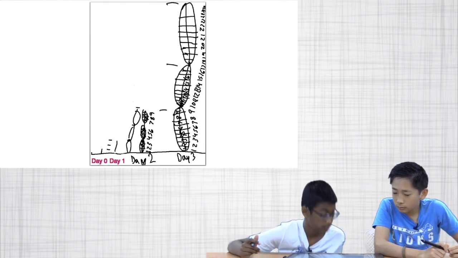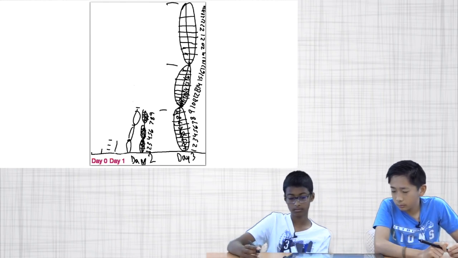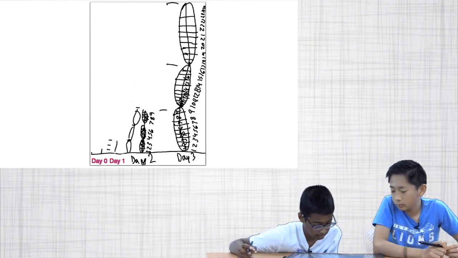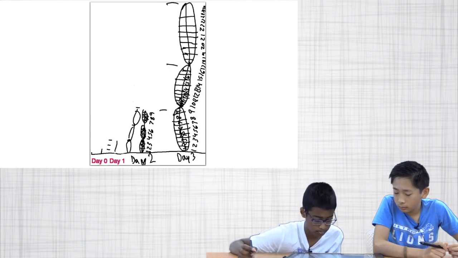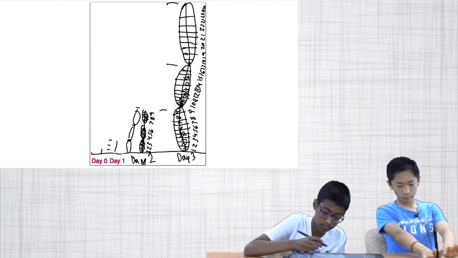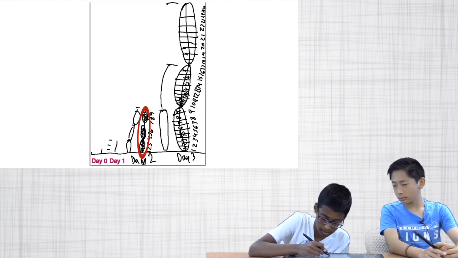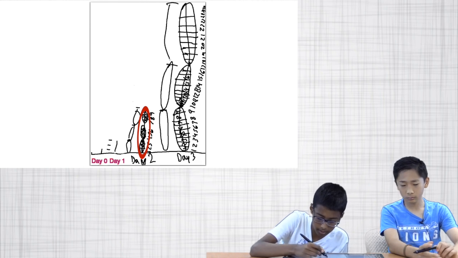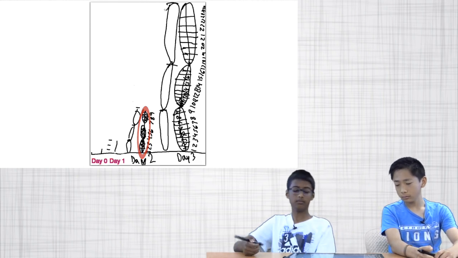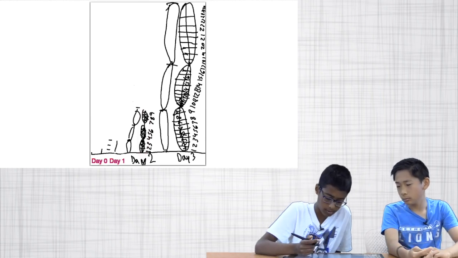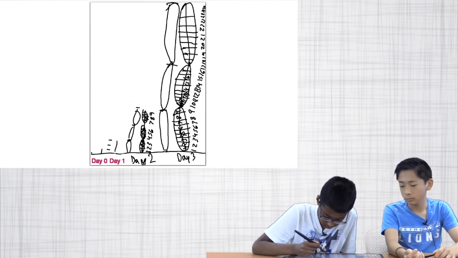How many times bigger is the beanstalk on day 3 than day 2? It's 3 times. And can you show me where we can see that in the picture? So this is a day 2. This is another day 2, and then this is another day 2. And then how many times bigger is it on day 3 than on day 0? 27. And where can you see that in the picture?